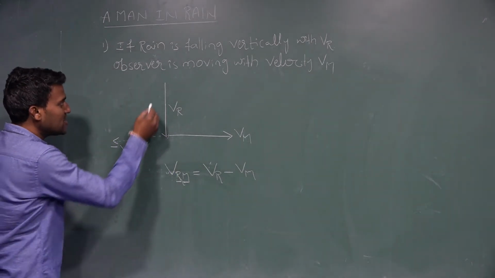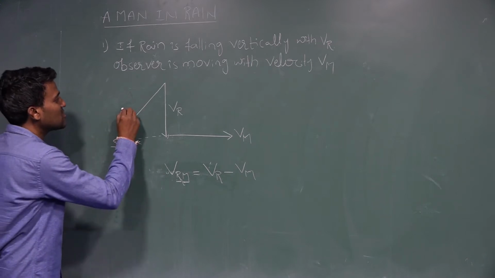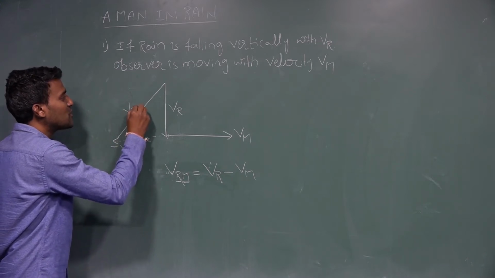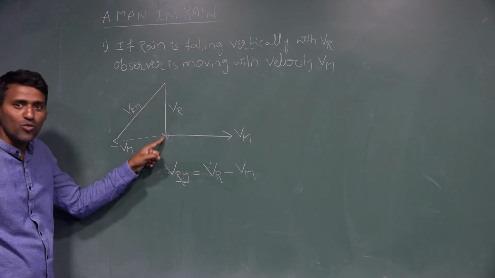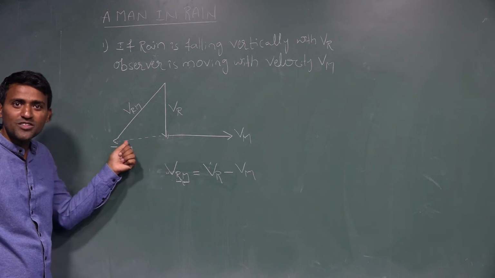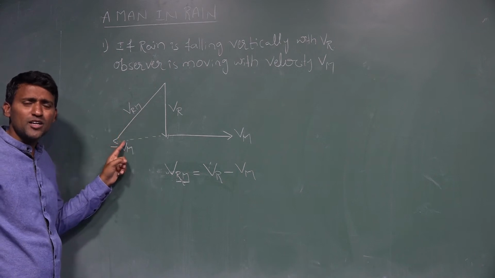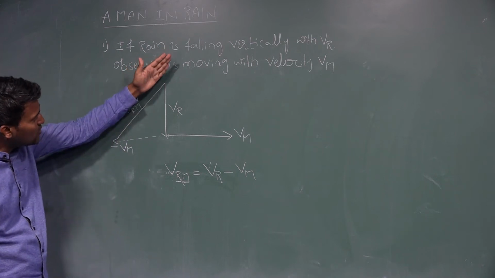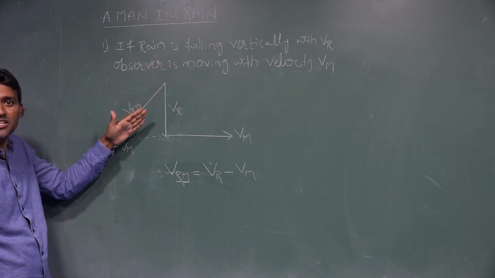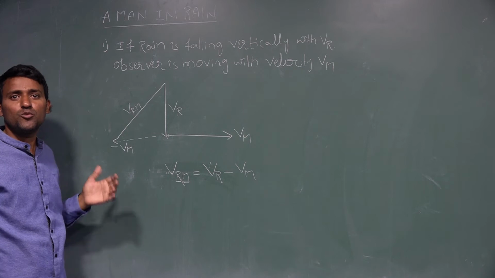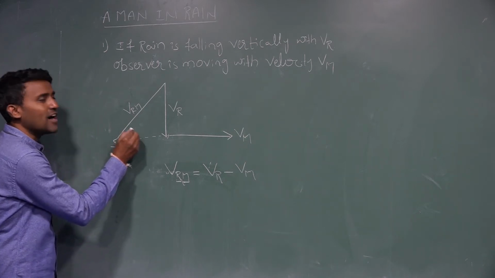So the resultant of these two is along this direction. This is nothing but the velocity of the rain with respect to man. The actual rain is falling vertically downward, and the person is moving along this direction. But when the man observes the rain, it appears to be falling in an inclined direction. So to protect from the rain, he has to keep the umbrella at an angle alpha.